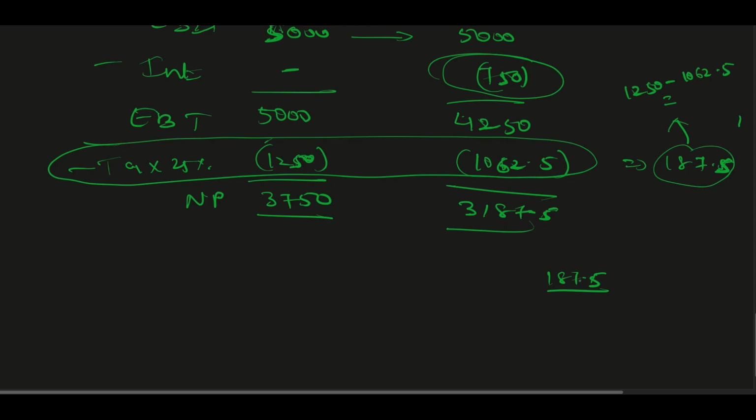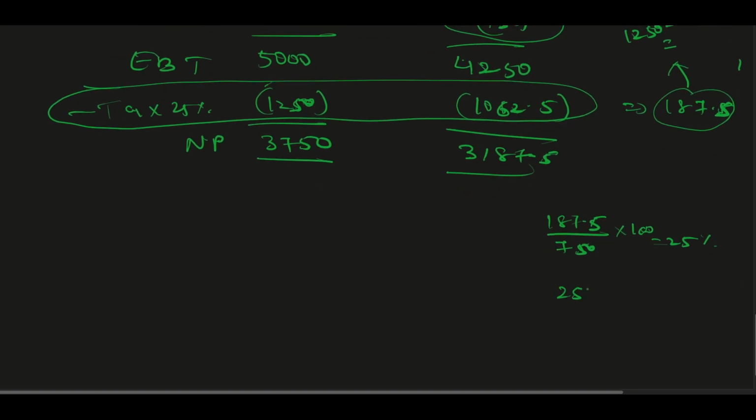Now this 187.5, if I divide by 750, it comes as 25%. So overall I have saved 25% of the entire debt, which is 15,000, and this comes to 3750. So that means overall this much is the value.